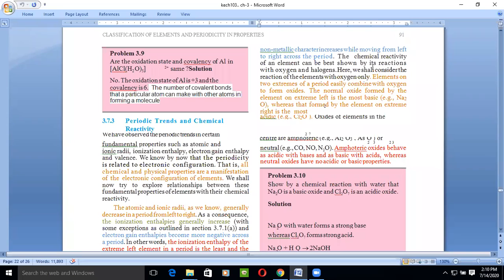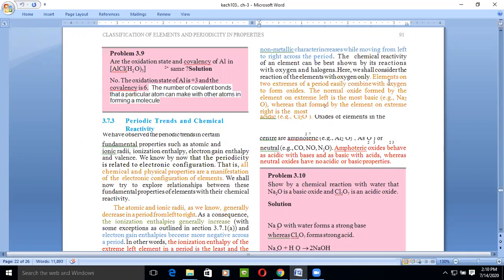The chemical reactivity of an element can be best shown by its reaction with oxygen and halogens. If you want to find out the chemical reactivity of the elements, we can react them with oxygen and halogens. Halogens are the fluorine family, so we shall consider only the reaction of the elements with oxygen.